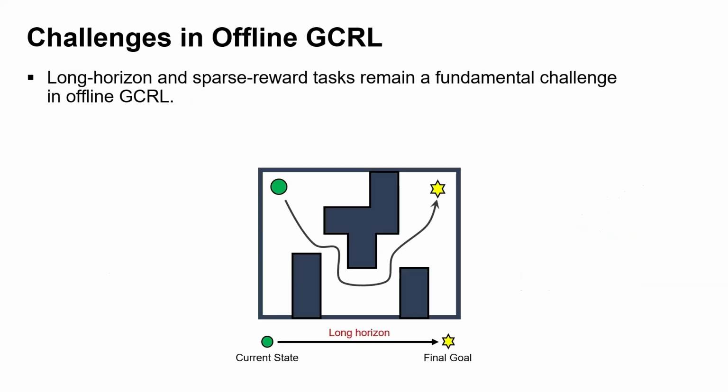However, offline GCRL faces a fundamental challenge in tasks that require long horizon reasoning. In such tasks, rewards are typically given only at the end of the episode, forcing the agent to learn from sparse rewards. This makes it difficult to provide clear learning signals, especially when the current state is far from the final goal.